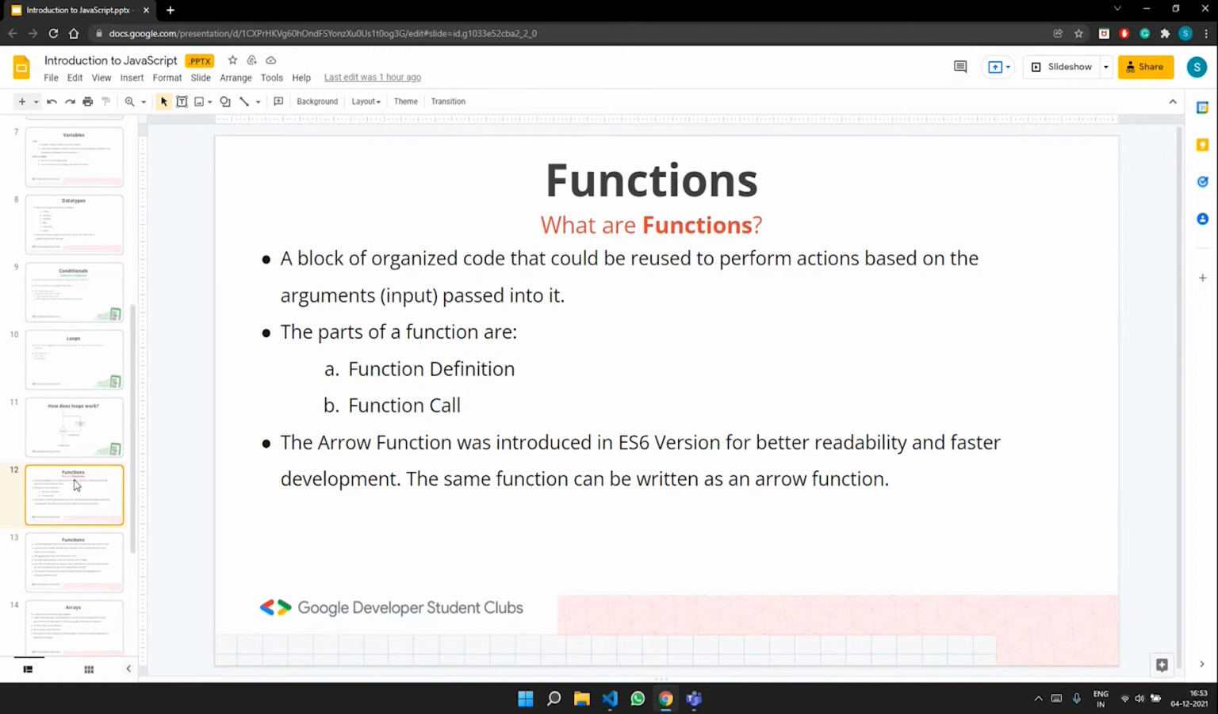There are two parts of a function that I would like to discuss here: function definition and function call. In the function definition, you give the function a name, write the parameters and also a set of instructions inside the block that needs to be executed. And you can call the function by just its name. But in JavaScript, there is something called an arrow function, which was introduced in the ES6 version to improve readability and also for faster development.